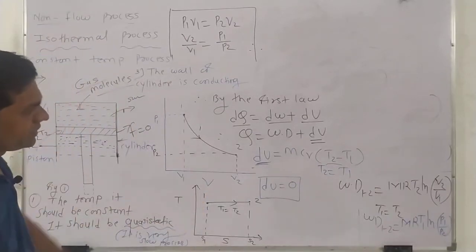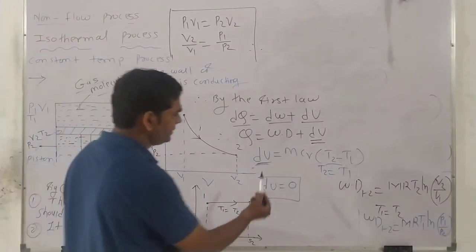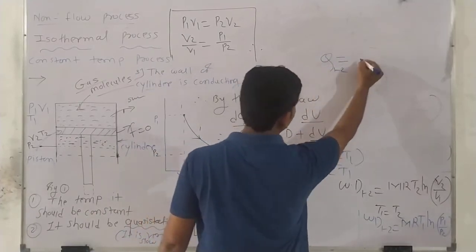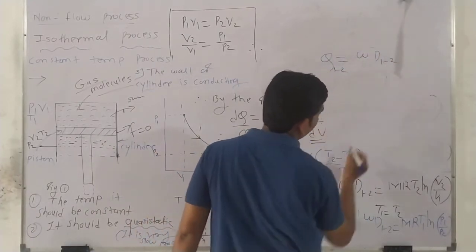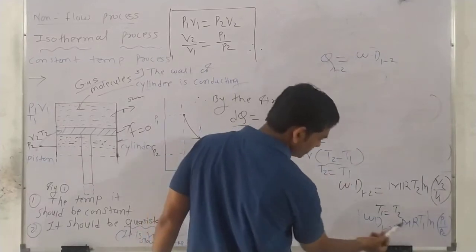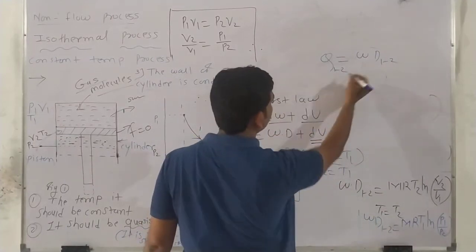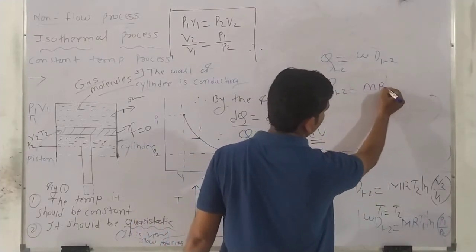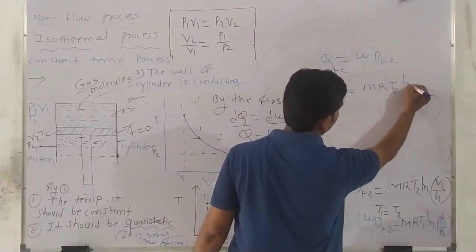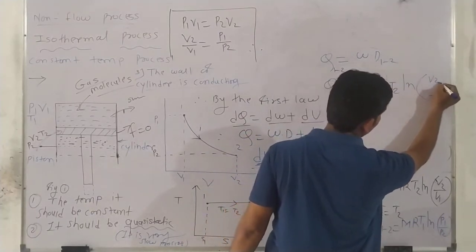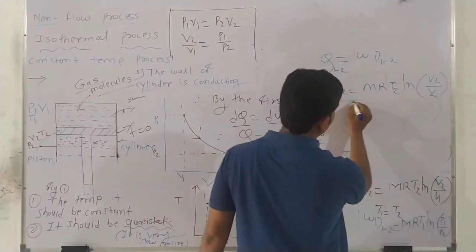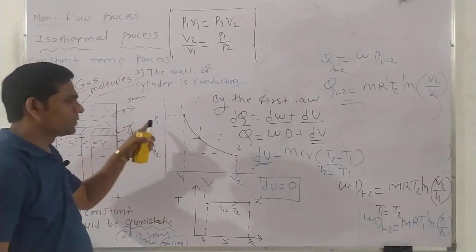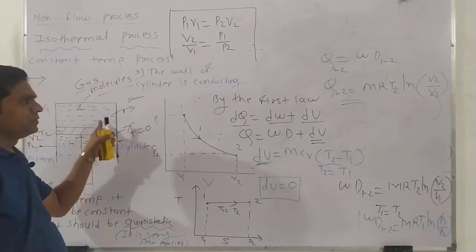Right? So how much work is done in an isothermal process? Very easy. Q12 is equal to work done W12, since du becomes 0. So we just put in the work done formula: Q12 is equal to mRT2 log V2 upon V1. So this much heat is transferred from system to surrounding or surrounding to system.